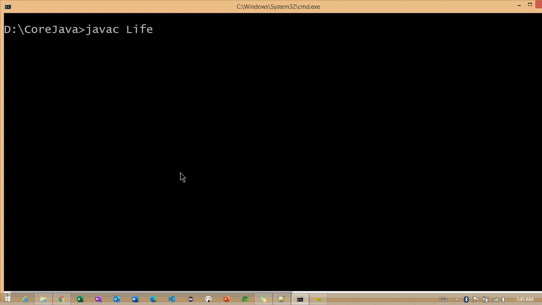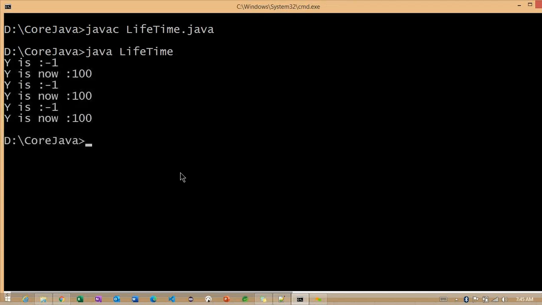So javac lifetime.java and java lifetime. Now you can see -1, 100, -100, -100. Getting the point. So this is very important here.